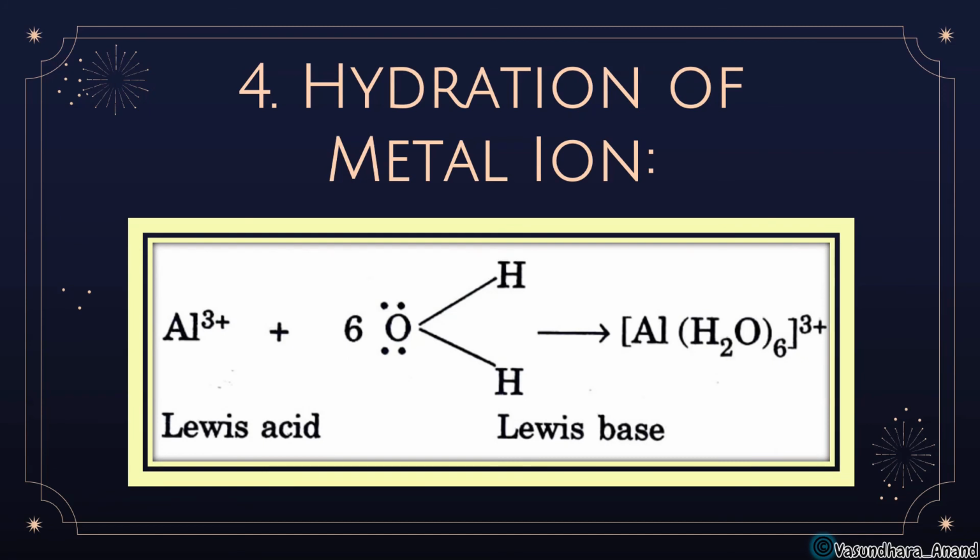Another one, hydration of metal ions. Al plus 3, since it is having a positive charge, a cation, so Lewis acid, and H2O is having a lone pair of electrons, so Lewis base. So what will happen? This lone pair will be donated to this, so it will form Al(H2O)6 plus 3. Got it?